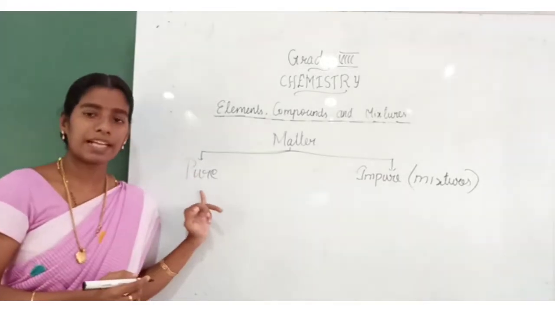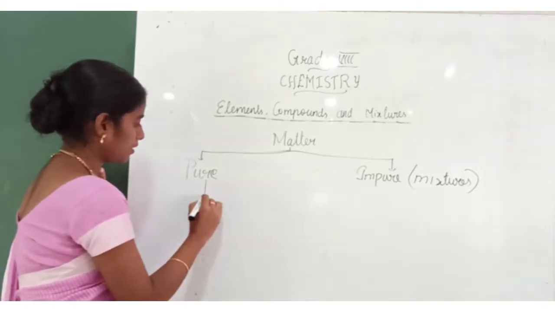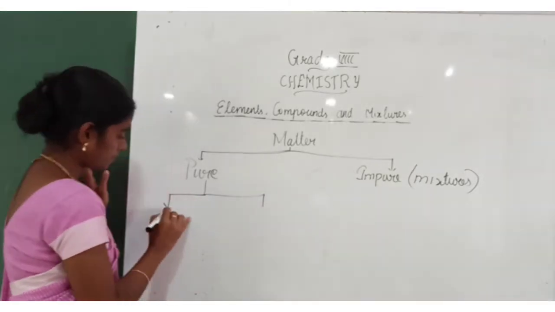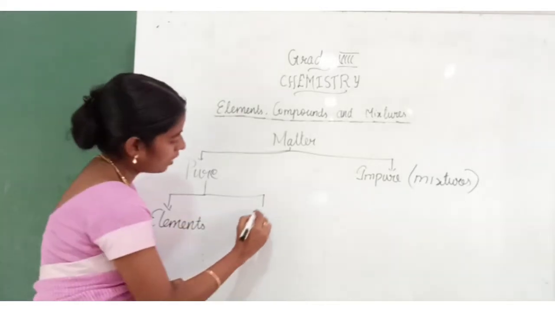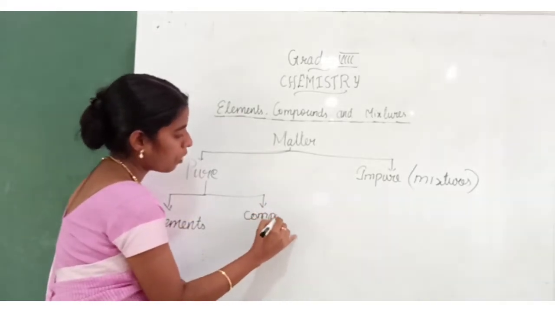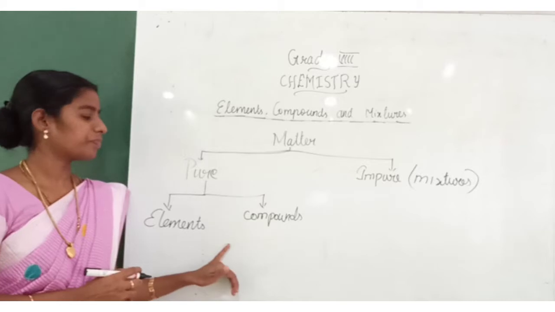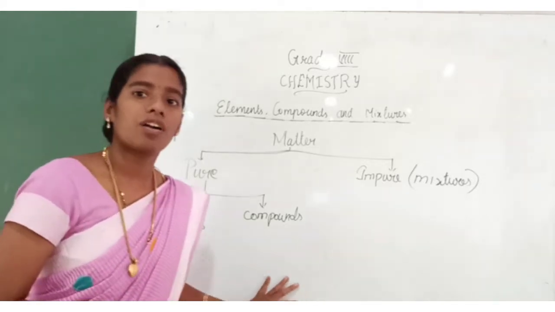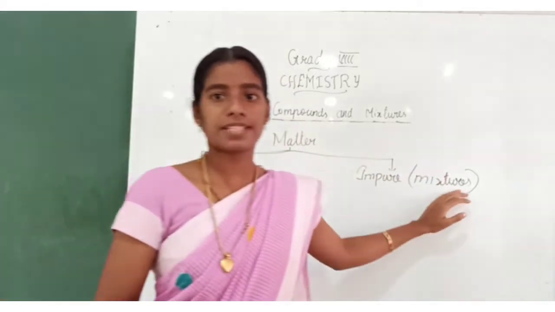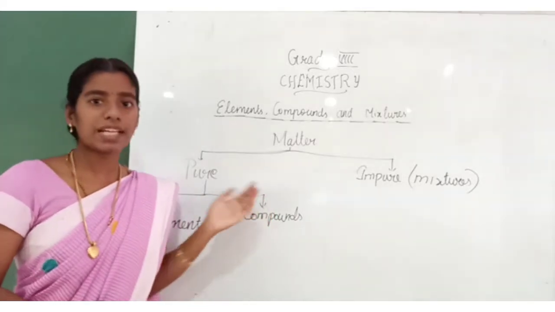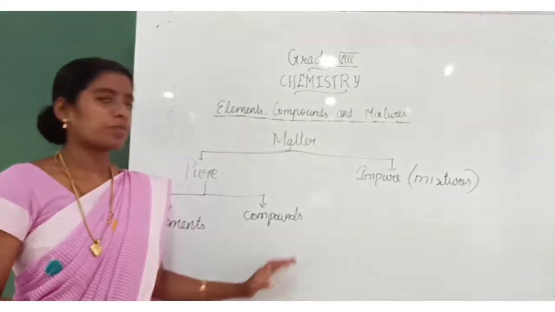Pure substances can be classified into two types: elements and compounds. Clear? Matter can be classified into pure and impure substances. Again, pure substances can be classified into elements and compounds.